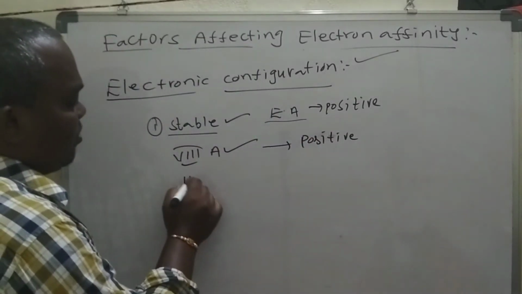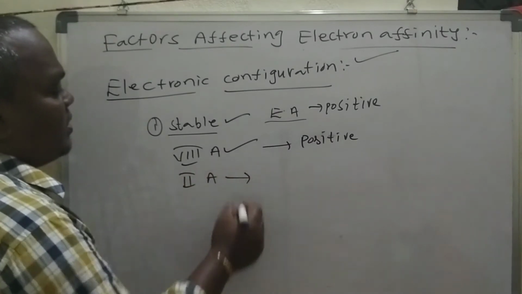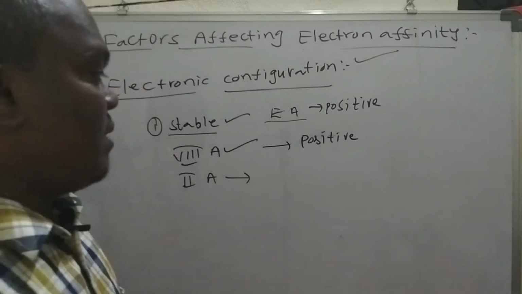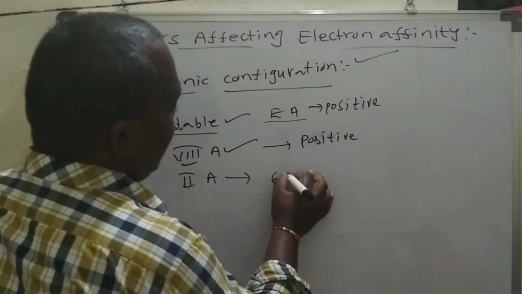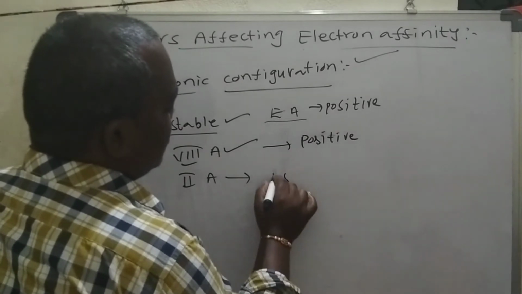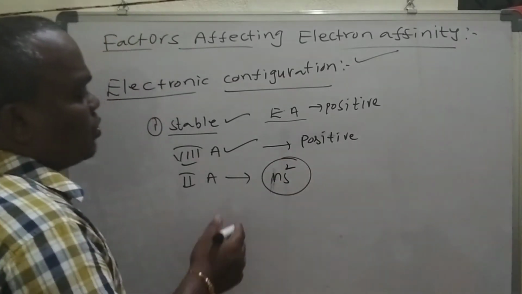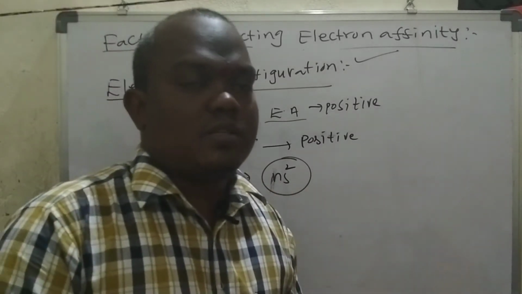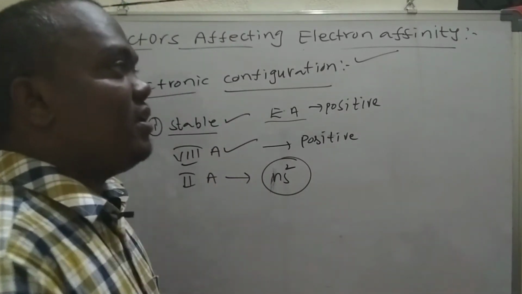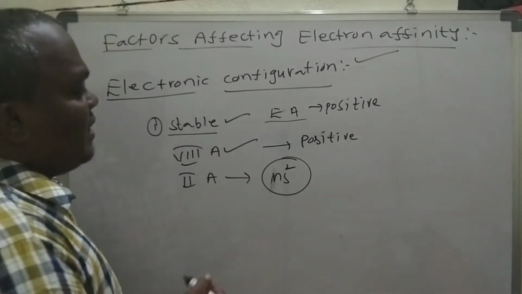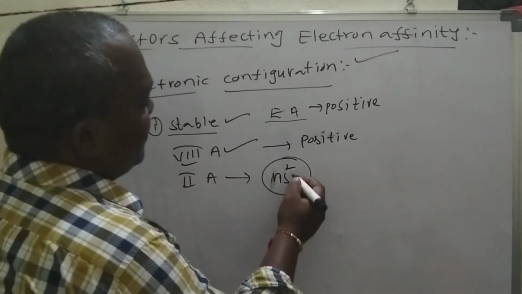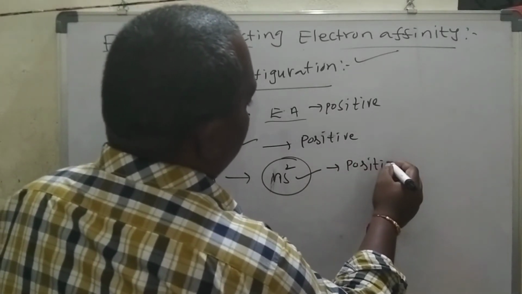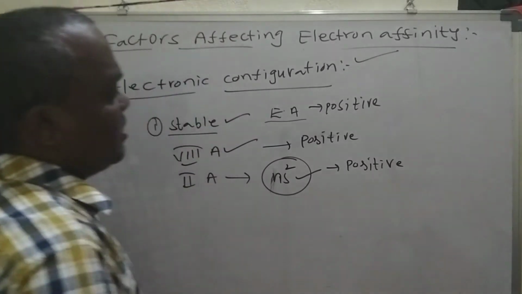Like that, the second A group also has a stable configuration, because it ends with ns2. The general configuration of the second A group is ns2, so here the orbital is fulfilled. There is no vacant orbital here. So here also we get positive values, because it is somewhat stable in nature.